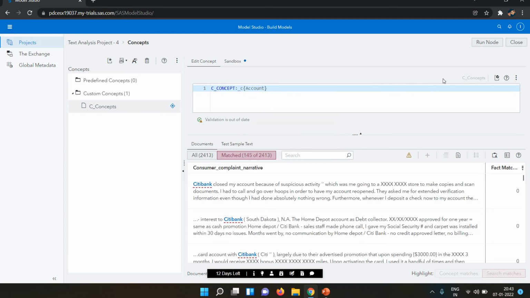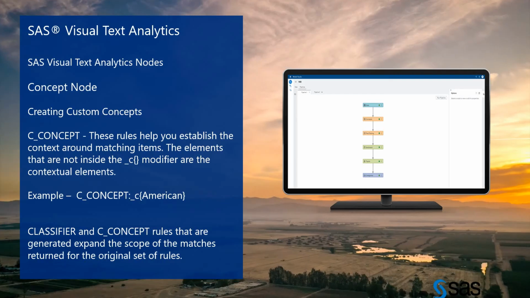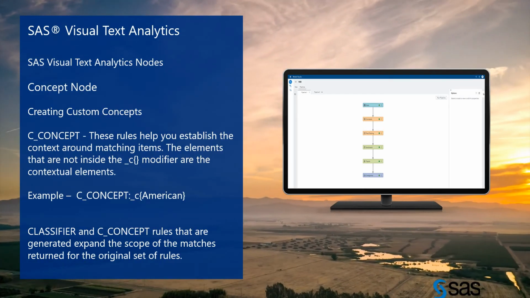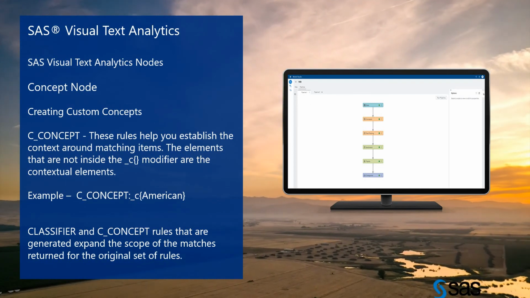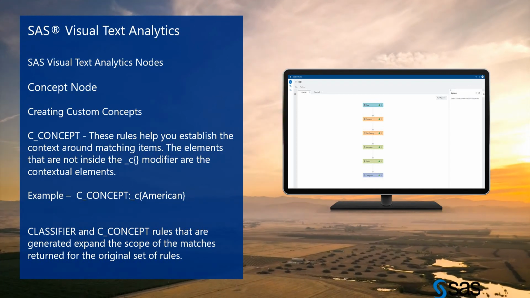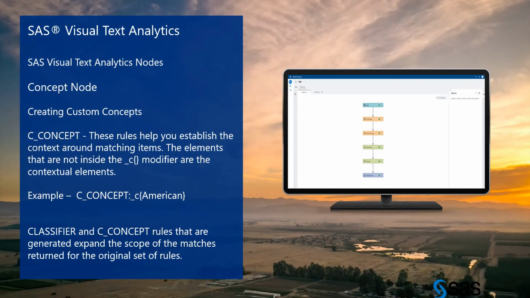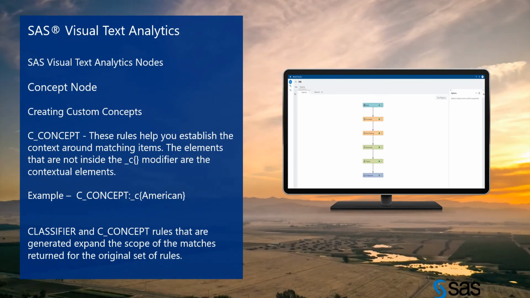So any particular word you want to find in your data, you can write here in the C underscore concept and you can find it. That is the benefit, so you can search it. The classifier and the C underscore concepts rules that are generated expand the scope of the matches and return the original set of rules.